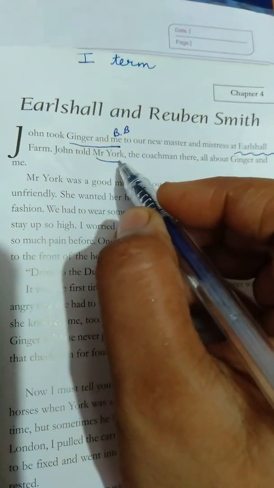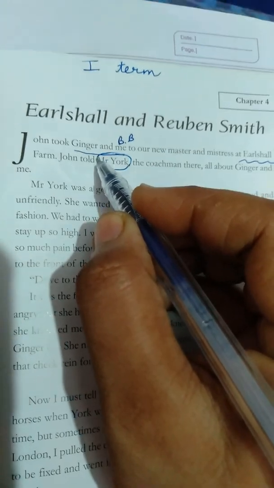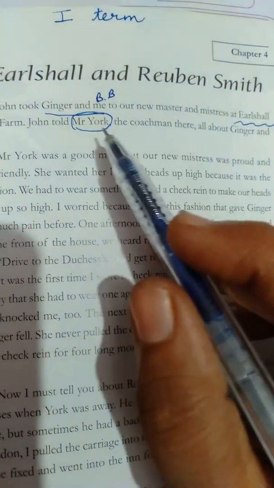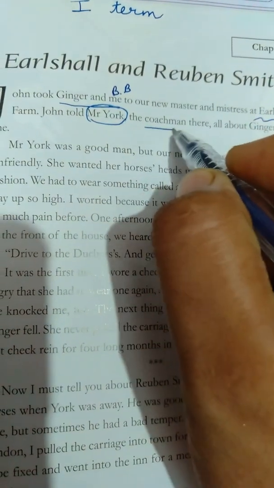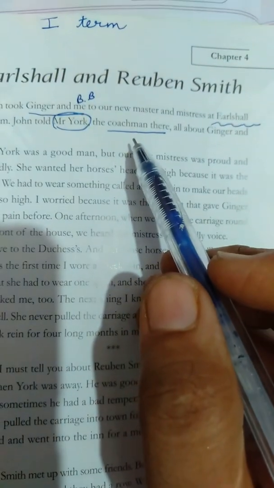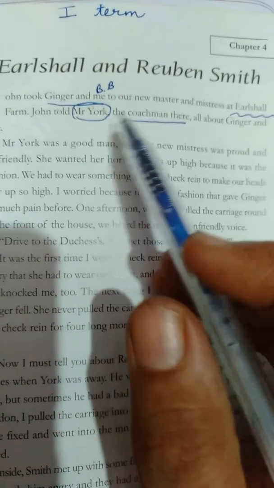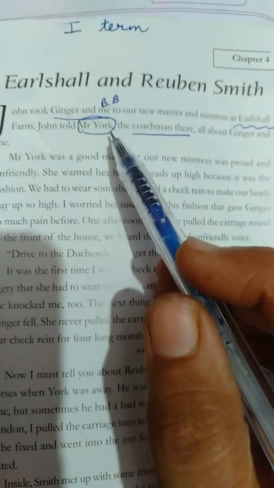John told Mr. York, now this is the new master. Character, so please circle. The coachman there, not the master, he is the coachman there, all about Ginger and me. John told all the habits, all the things, all the interests about Ginger and Black Beauty to Mr. York, the one who was the coachman there, the one who's going to take care of the horses.